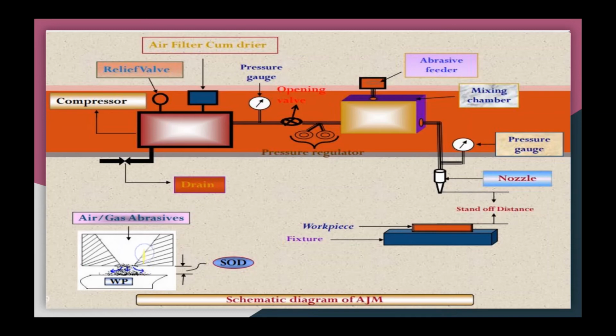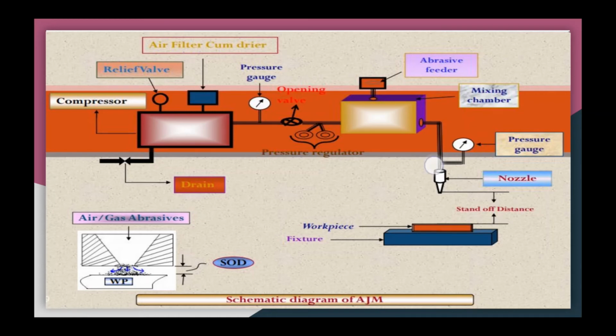As this mixture comes from left to right, it goes left as well as right, and then it separates out from the mainstream. Now this is about the experimental setup of our abrasive jet machining.